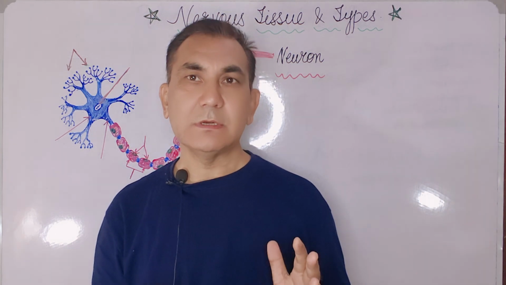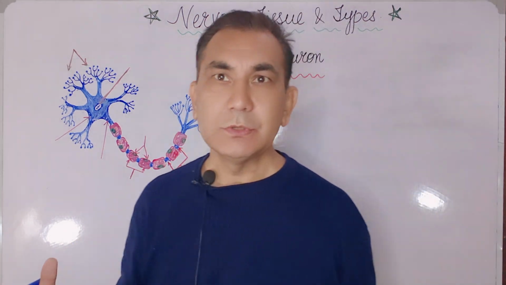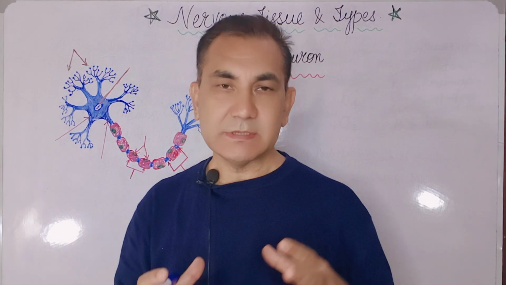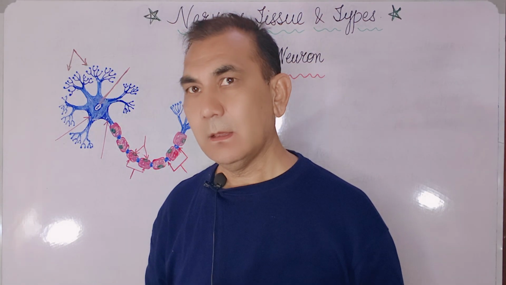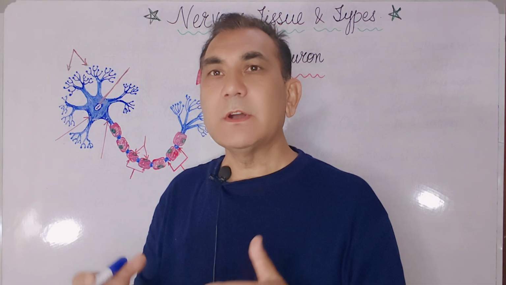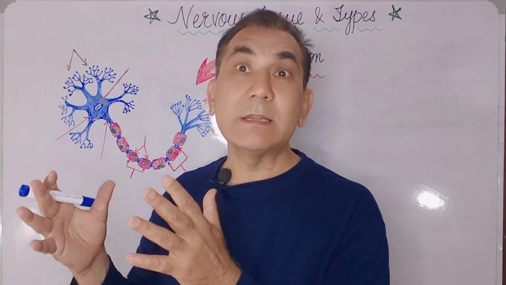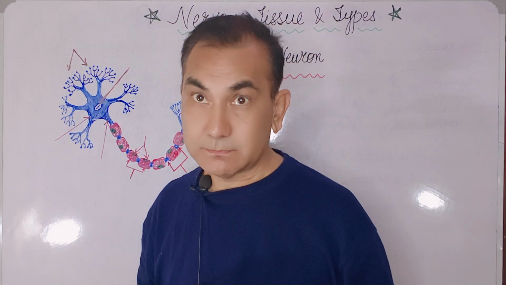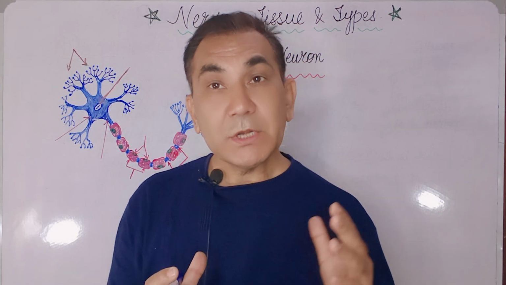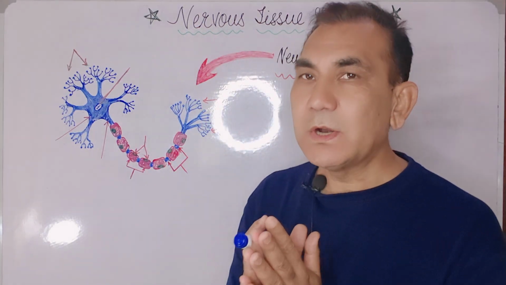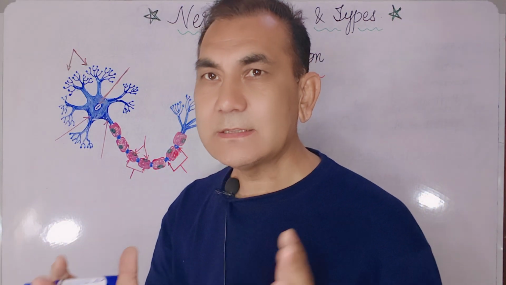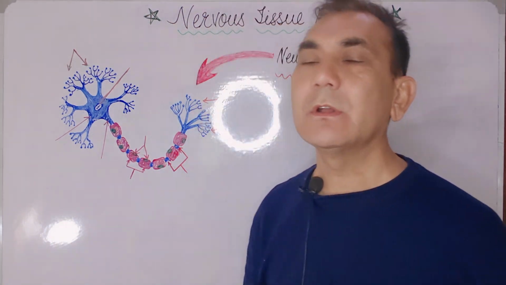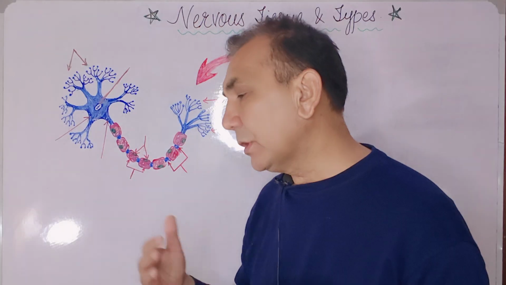While the peripheral nervous system is divided into two types: one is the autonomic nervous system, the second one is the somatic nervous system. The autonomic nervous system is further divided into two types: one is called the sympathetic nervous system and the second one is called the parasympathetic nervous system. While the somatic nervous system is divided into two types: one is the motor neurons and the second one is called the sensory neurons, or sensory nerve fibers, or somatic nerve fibers, or motor nerve fibers.